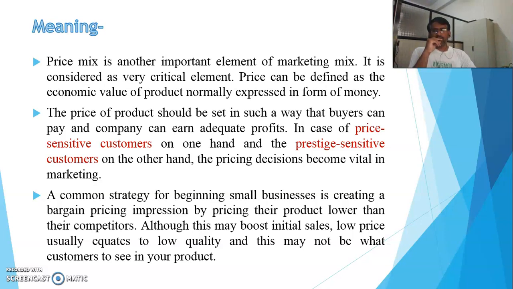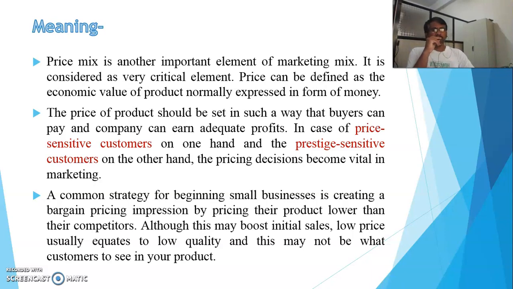Now there are price sensitive customers on one hand and prestige sensitive customers on the other hand. We know that there is this division of customers. Some customers are price sensitive, so they need less price, and they also demand quality. On the other hand, some prestige customers are sensitive to prestige rather than price, so they need the quality product.